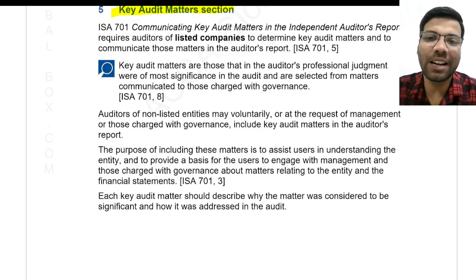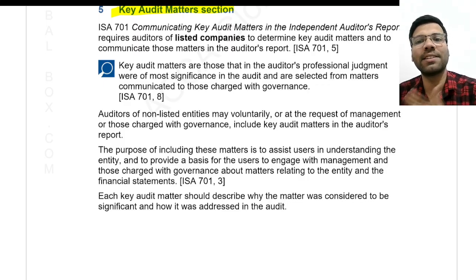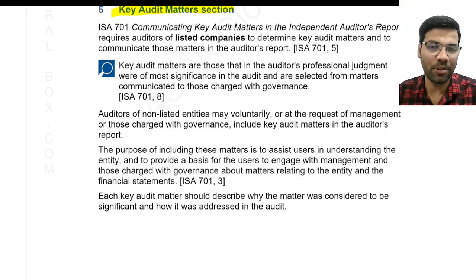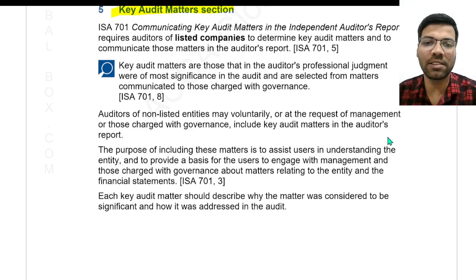So this is a continuation of our earlier video. In the earlier video we discussed the contents of the audit report, and then we discussed different types of audit report. Now in today's lecture we'll continue with that discussion.